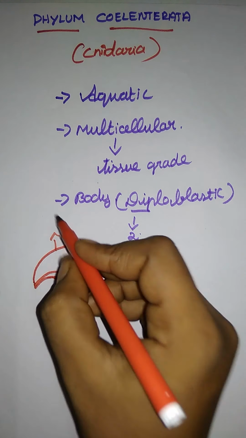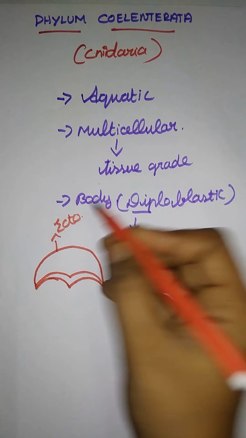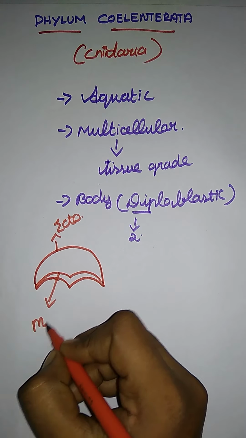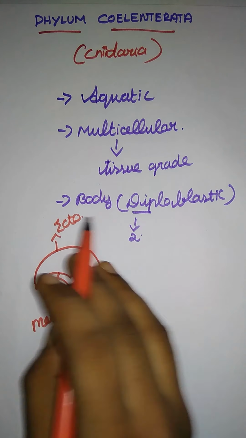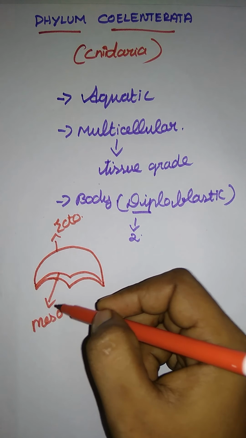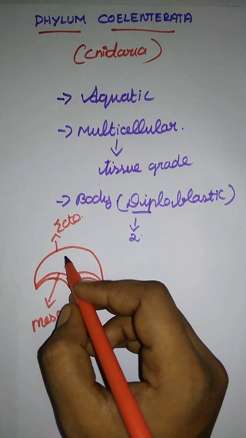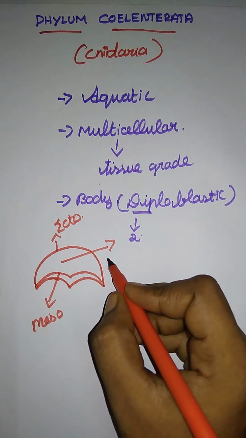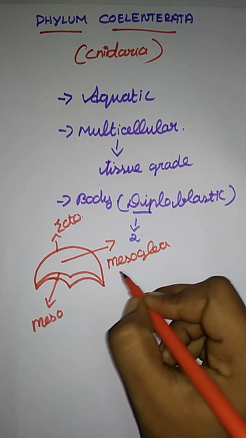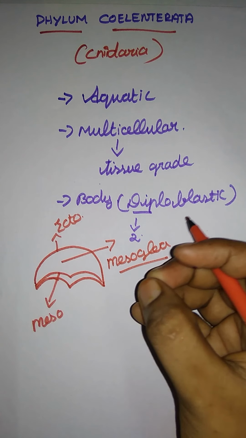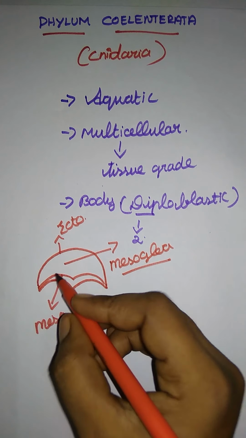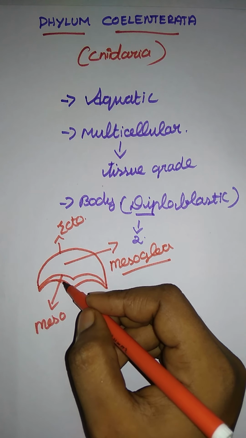The first layer is the ecto, and the inner one is the meso. Here they do not have any endo, they have a mesoderm. Ecto and mesoderm are separated by an intercellular jelly-like substance called mesoglea. Mesoglea means it is like a jelly or gel. They are just separating ecto and mesoderm.